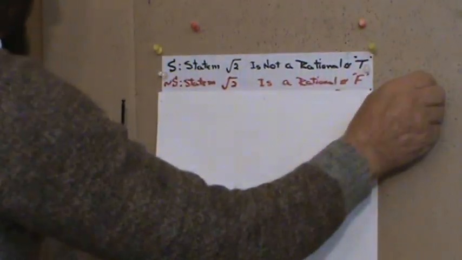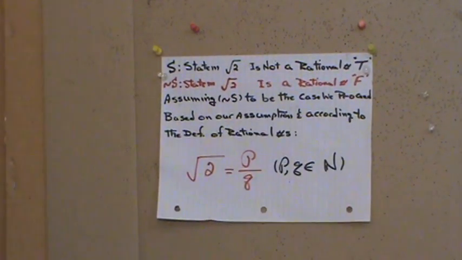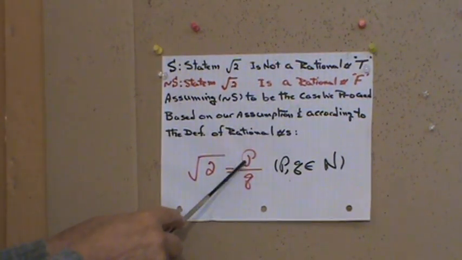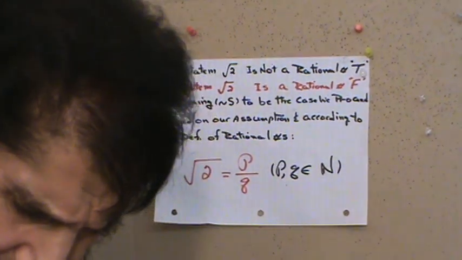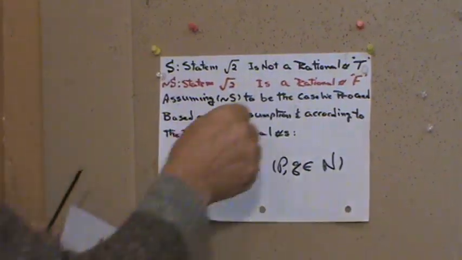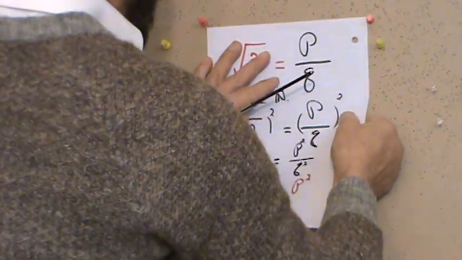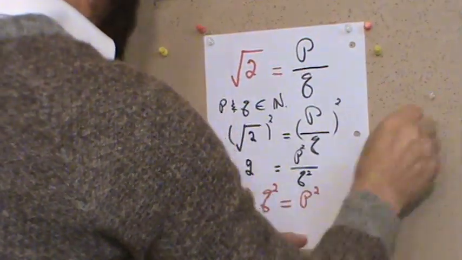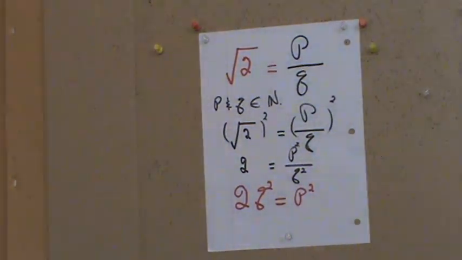Okay, I have written this one. Now let's go over it. We want to show that the square root of 2 can be represented as p over q, and see what happens. The rest is, next one is this. Let me see if it is zoomed or needs to be a little bit. Oh, it's good.